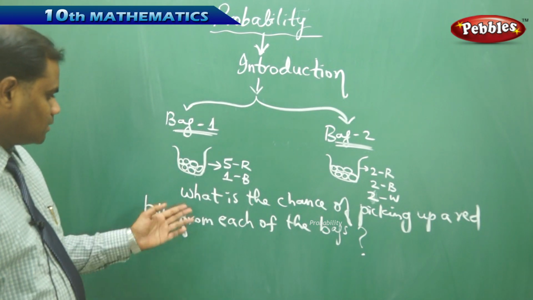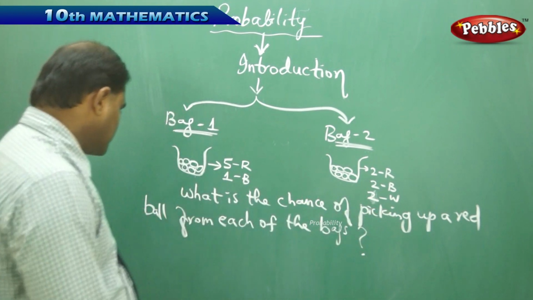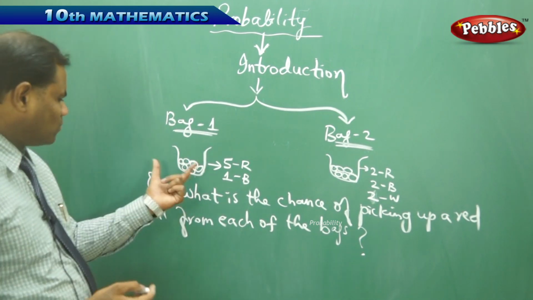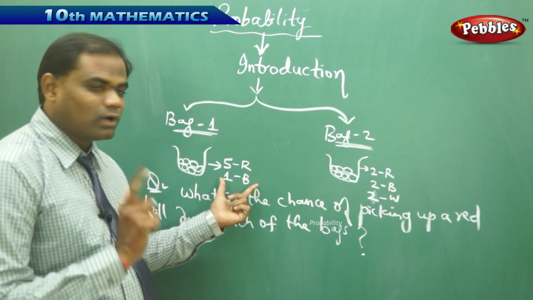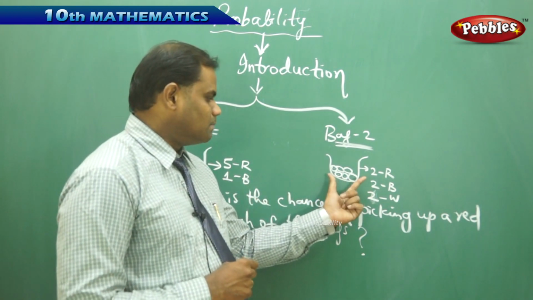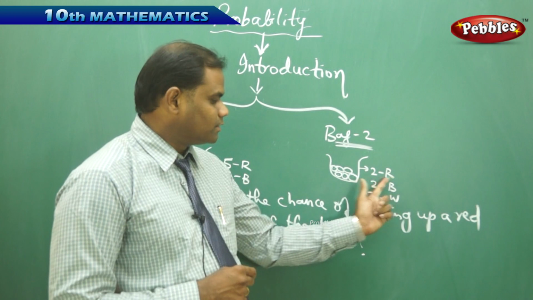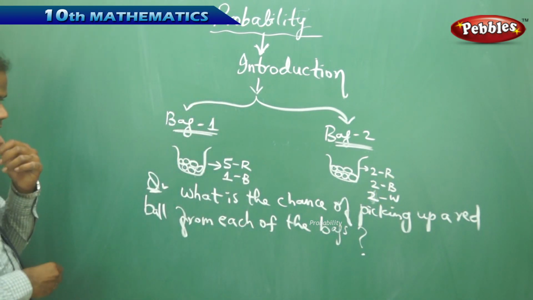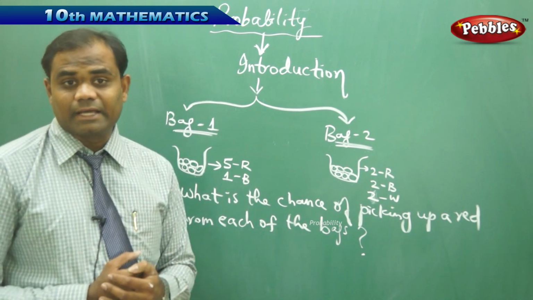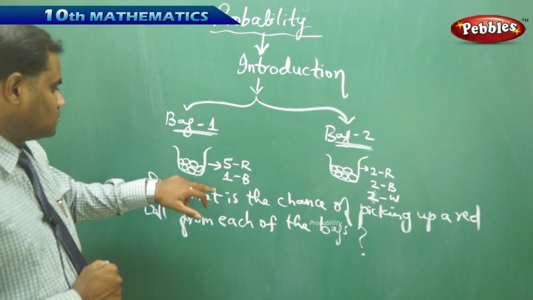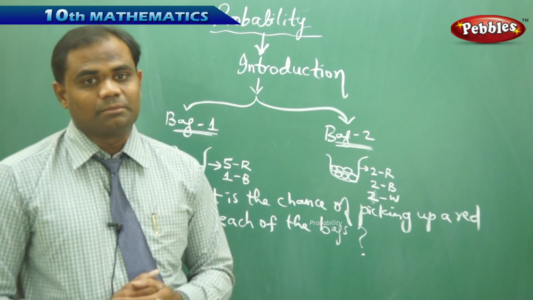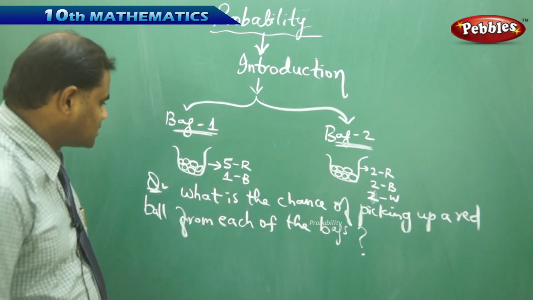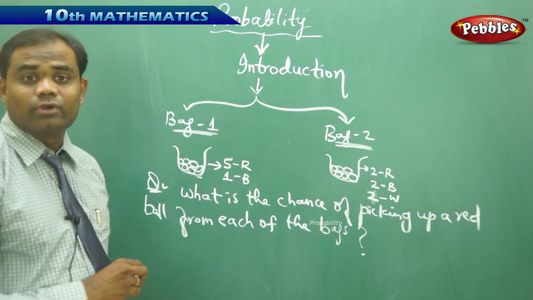So with the question being, what is the chance of picking up a red ball from each of the bags, we have bag 1 clearly with 5 red balls and 1 blue ball, and here this bag with 6 balls being 2 red, 2 blue, and 2 white. Now the question being, what is the chance of picking up a red ball from each of the bags? I think this bag has more chances of picking up the red ball because there are 5 red balls and only 1 blue ball. So the chance of picking a red ball is more here.